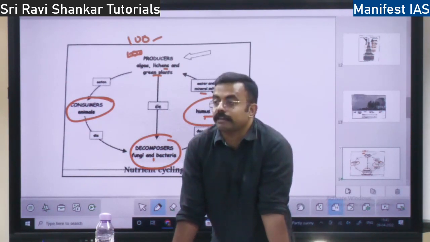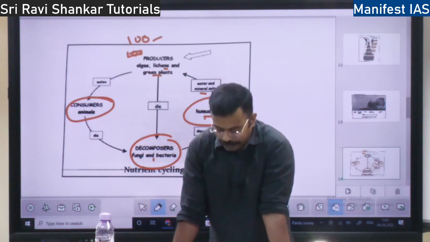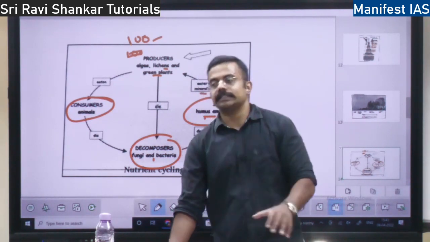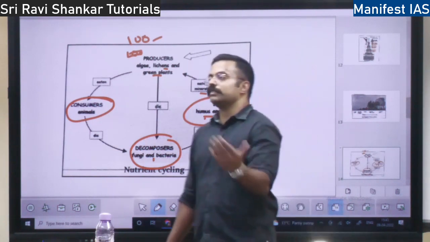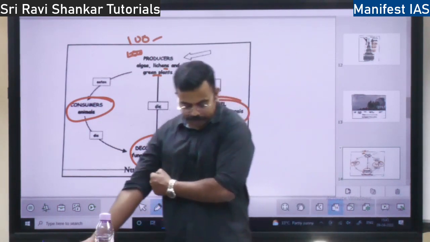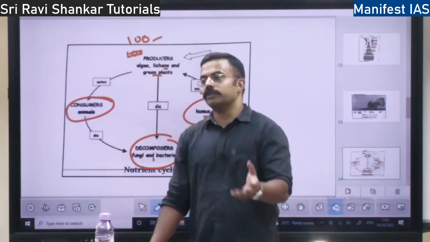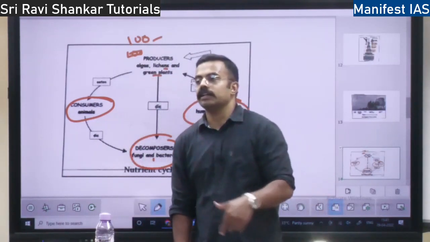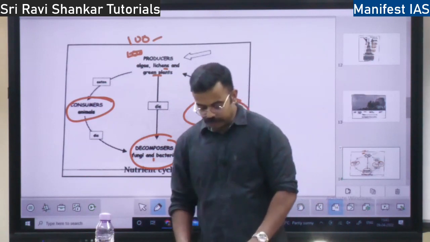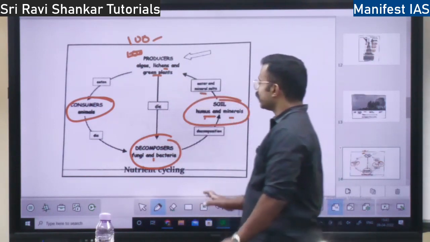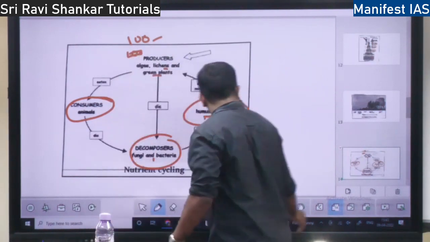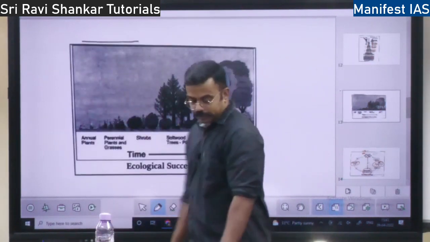Then you have another cycle where the sulfates are taken up by the plants. Plants take up the sulfates, and the sulfates from plants enter the animals, right? So animals, by excretion, the sulfates go back to the earth, right? So this is another cycle. So this is all about the sulfur cycle. The calcium cycle is not very important. Next we will move to the concept of ecological succession.